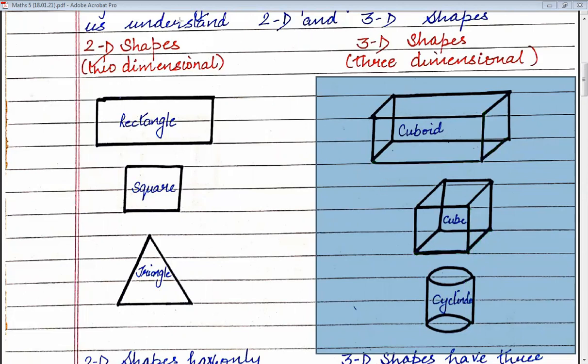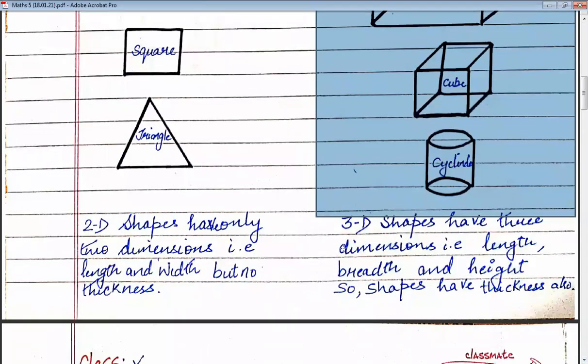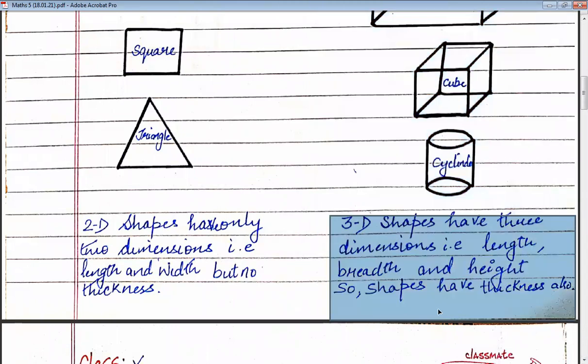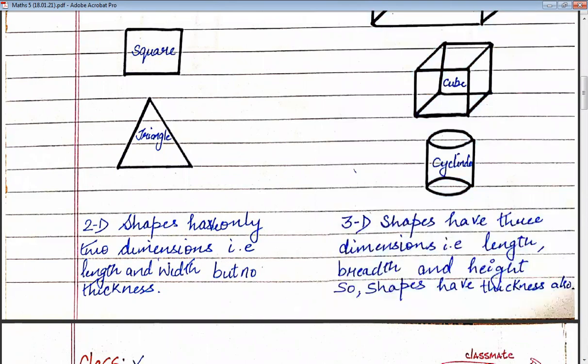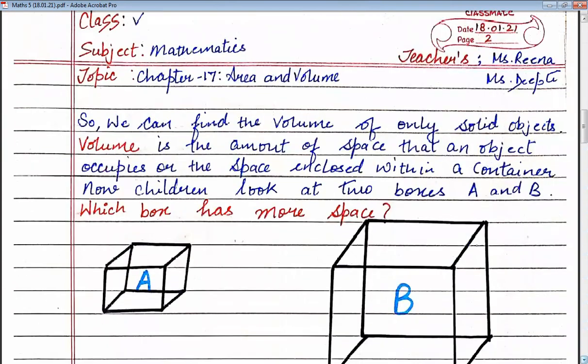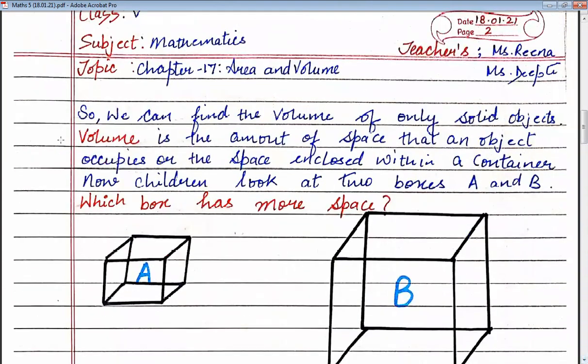What are three-dimensional shapes? Children, three-dimensional shapes have three dimensions, that is length, breadth, and height. So the shape has thickness also. Now children, we can find the volume of only 3D shapes.